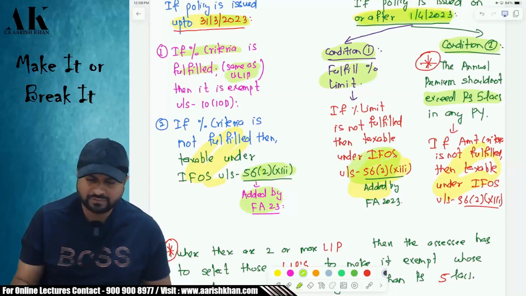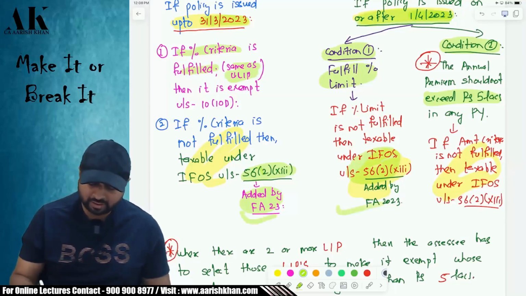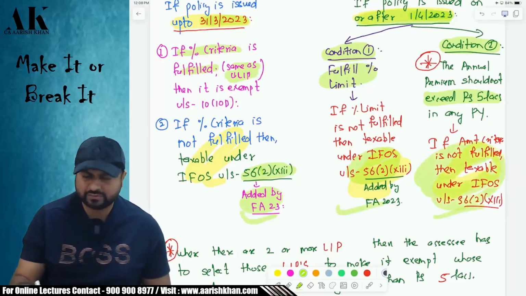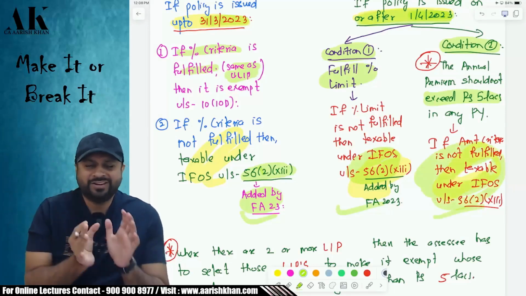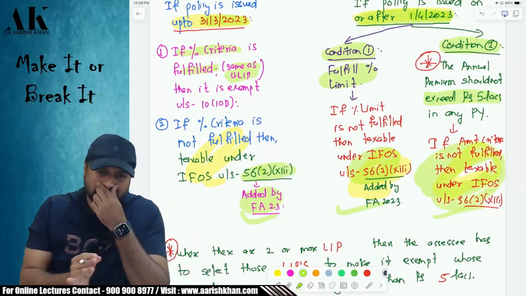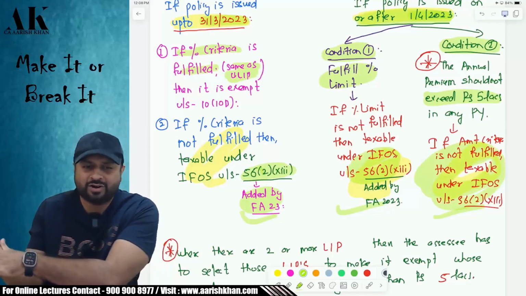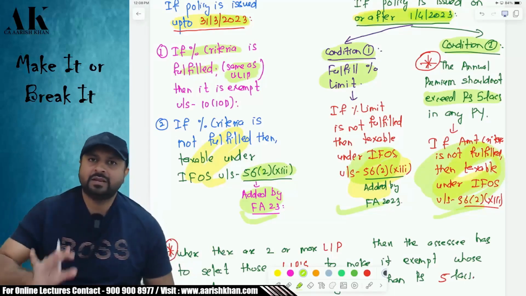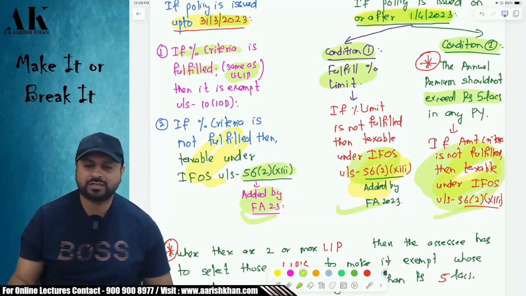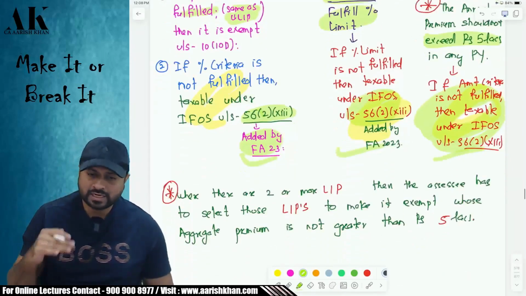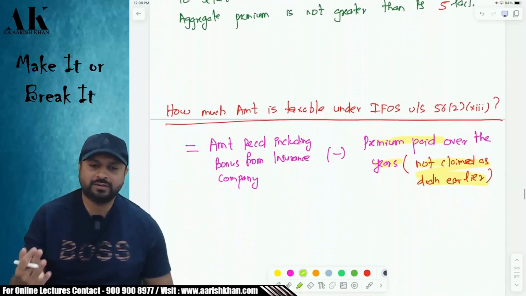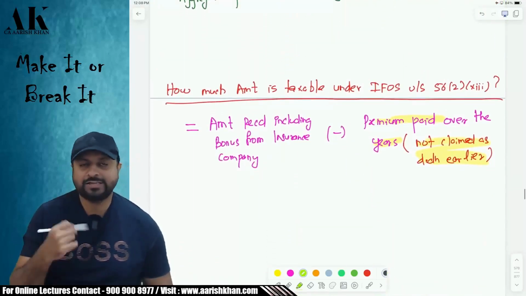Now, if you violate any of the provisions, the treatment is the same in all of them. It is income from other sources only. Unlike ULIP. In ULIP, in some cases it is 112A, if you violate the amount criteria, right or not? But here it is the same everywhere. It is going to be income from other sources under section 56(2)(13). Sir, how much amount will be income from other sources? That is an important issue. Very, very important. It is different from ULIP.